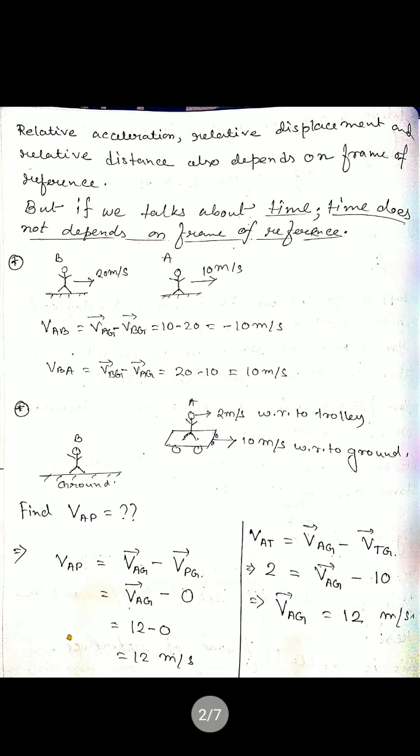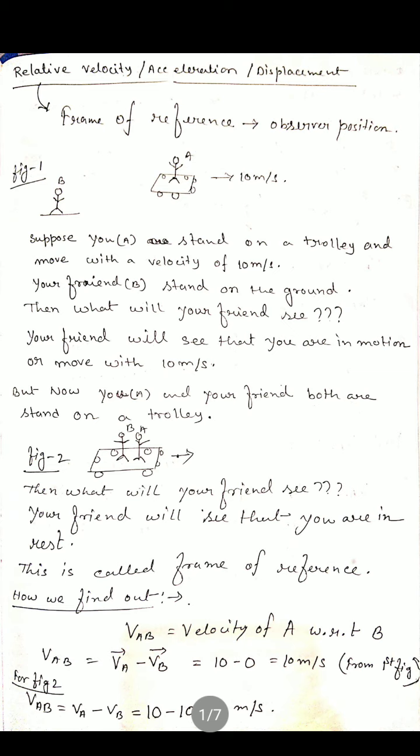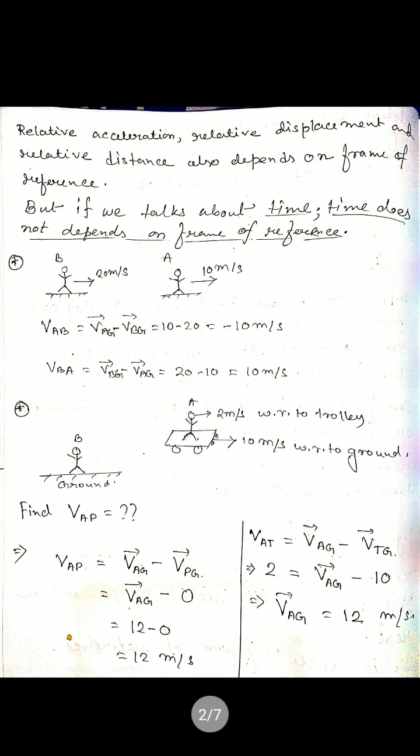So here we can see that the relative displacement, whatever the position of B in figure 1, in figure 2 the position also changes. It will be displaced. With respect to that position, we calculate the relative velocity. In figure 2, with respect to the position on the trolley, we calculate the relative velocity. So relative velocity, relative acceleration, relative displacement or distance also depend on the frame of reference, that means with respect to the observer.